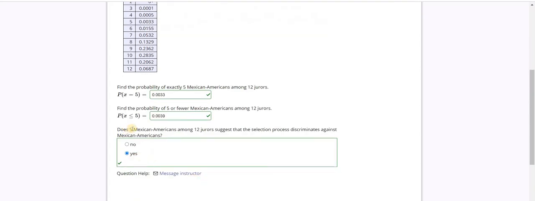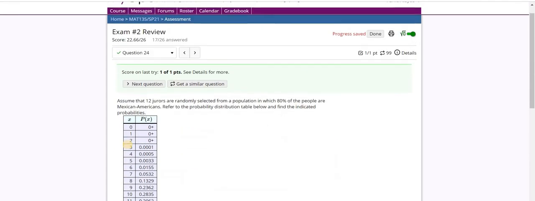To answer the last part, does 5 Mexican Americans among 12 jurors suggest that the selection process discriminates against Mexican Americans? If you look at the probabilities here, you see that this probability is less than 5%. If it's less than 5%, you're going to say yes, it discriminates against Mexican Americans. If it's more than 5%, then you're going to say no, it doesn't discriminate against Mexican Americans.